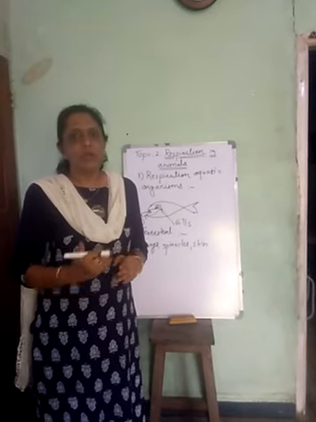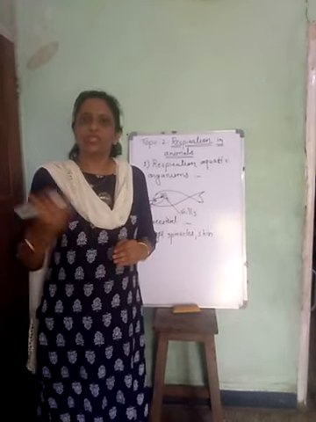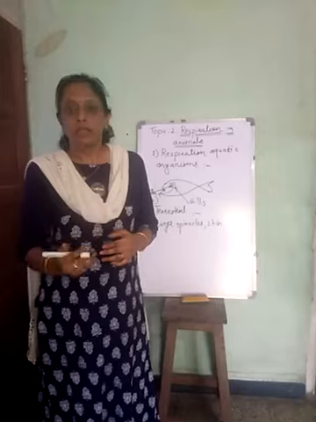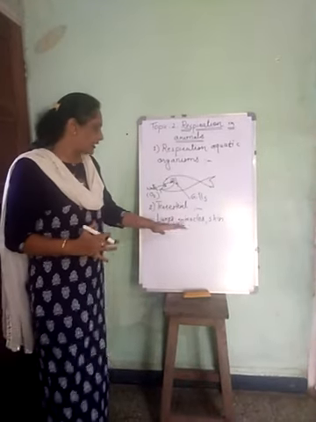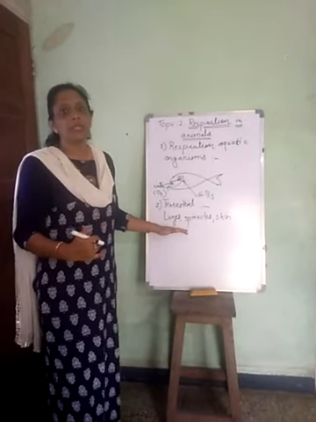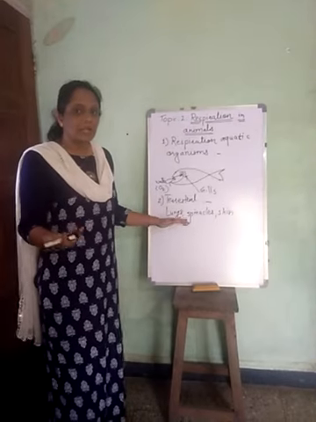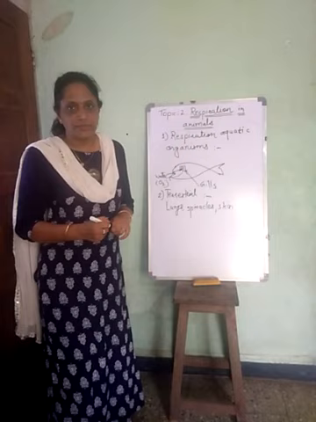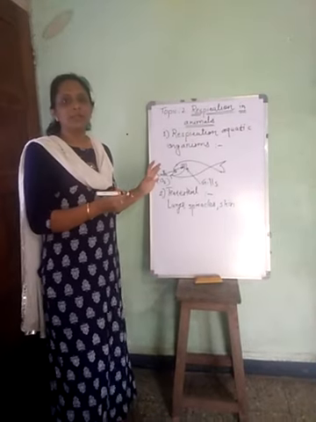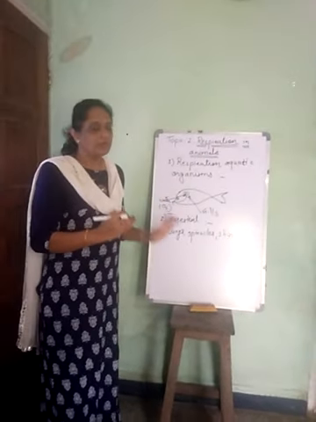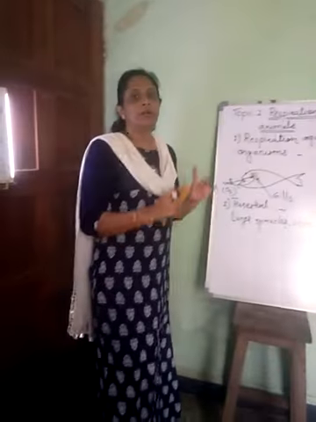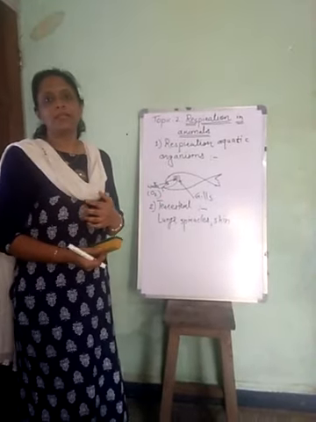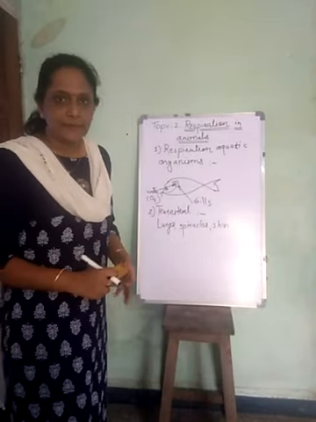So as much oxygen as they require, that much they can take directly from the air and fulfill their demand. So it is easier for terrestrial organisms to take in oxygen and give out carbon dioxide than it is for aquatic organisms. I think you understood which organisms need what kind of organs and how they actually respire inside the water and on the land.